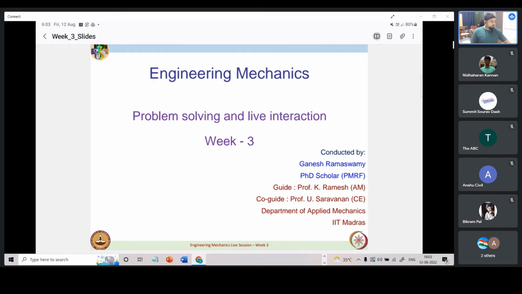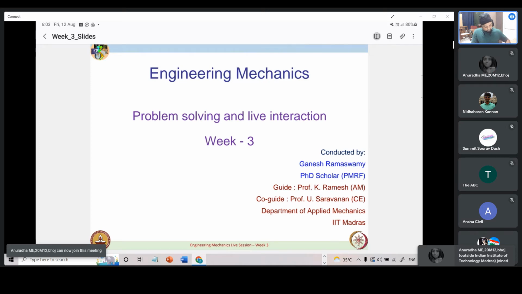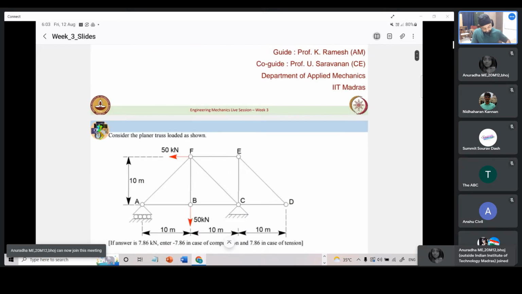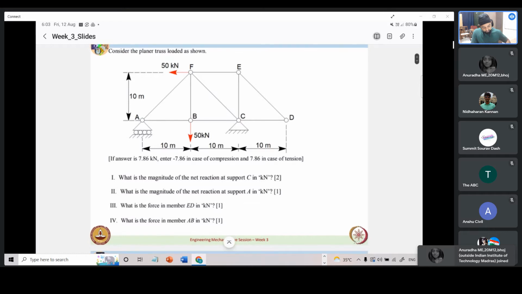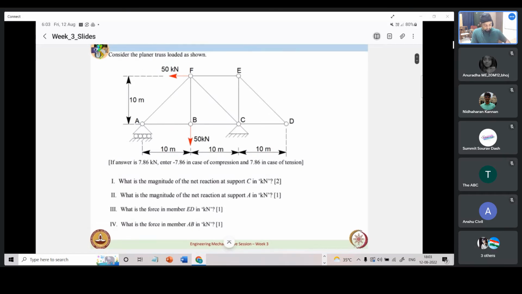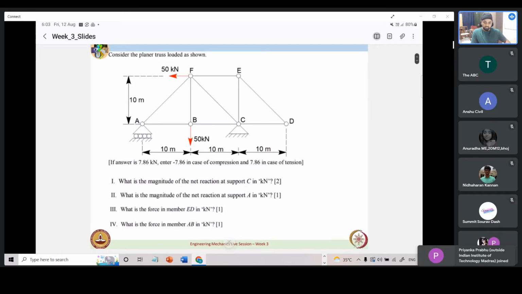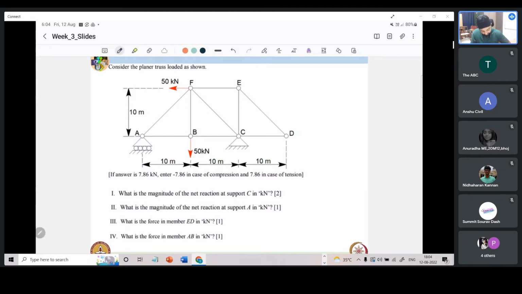So with this, I suppose we can get started for the day. The topic under discussion today for week 3 is trusses. So let us look at the first problem. Consider a planar truss loaded as shown. We have been given a planar truss where the loads have been applied as shown and the dimensions have also been given. We have been asked to report the values.